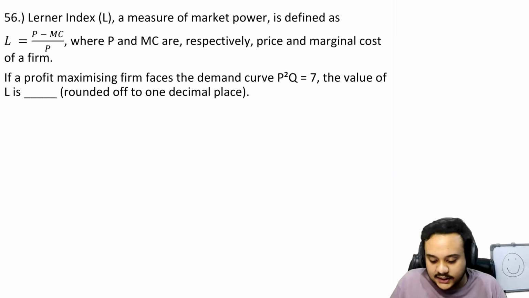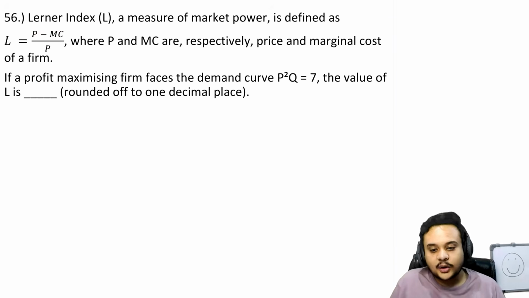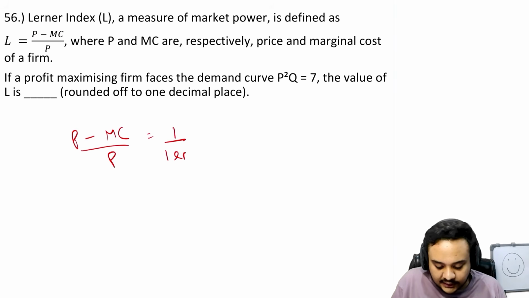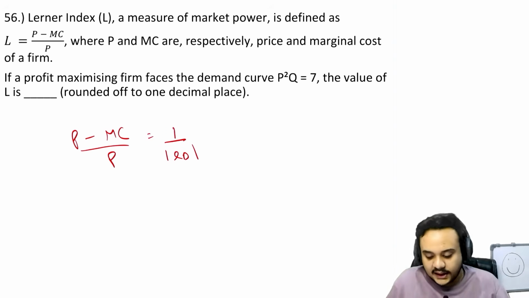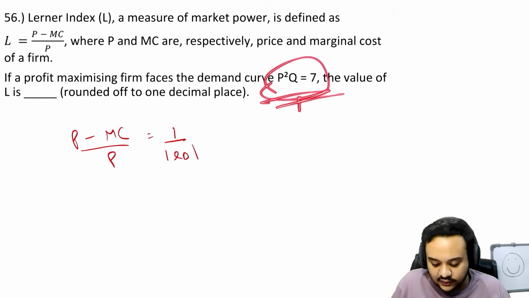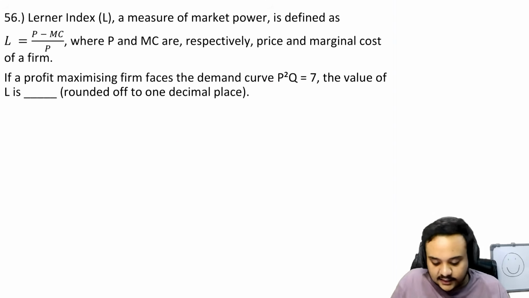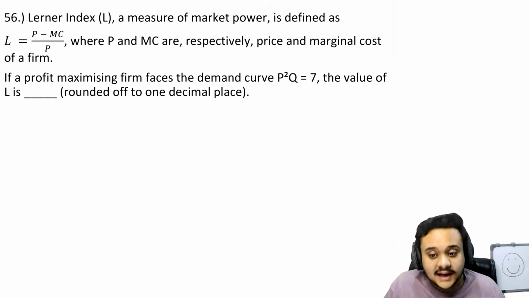The JAM examiners have literally told you that we are playing around with the Lerner index, and what is the formula for it? What is on the right side of it? Do we not know that (p minus MC) upon p is nothing but 1 upon the modulus of the elasticity of demand? And when we have the demand curve, why wouldn't you just go with this approach? Look at how little time I spent on this particular question, and I obviously got it right during the exam, solving it using this approach.